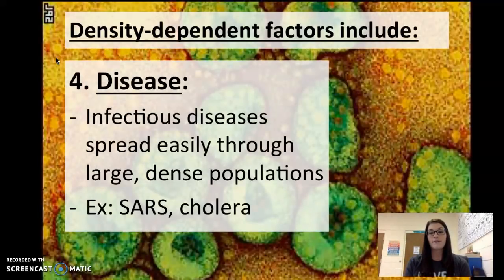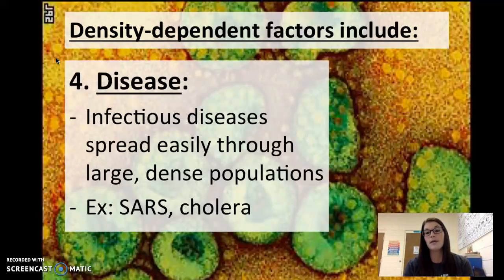Those things are abiotic factors like the temperature, the precipitation, human activities, pollution, deforestation, and natural disasters like fires and earthquakes. Okay, it doesn't matter what size the population is, these things are going to affect the numbers of the population no matter what. The other area is then the density dependent factors.